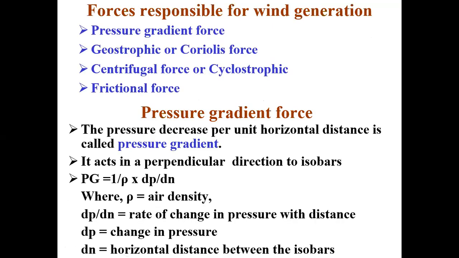The weather phenomenon is basically based on the wind. There are four types of forces responsible for generating winds: the pressure gradient force, the geostrophic or Coriolis force, the centrifugal force or cyclostrophic force, and the frictional force.